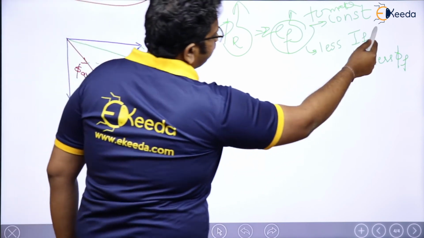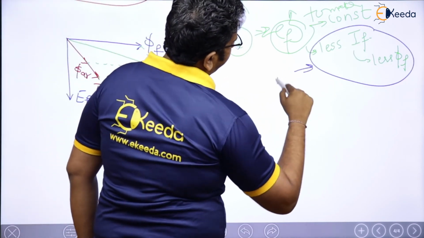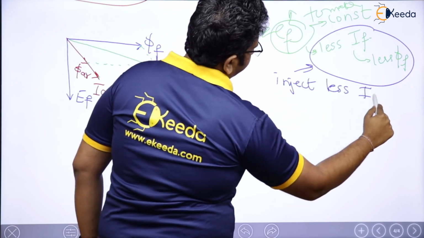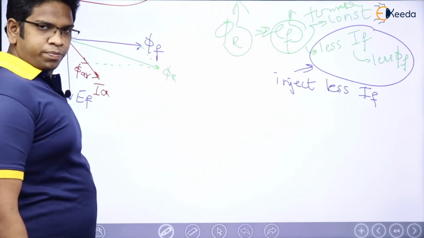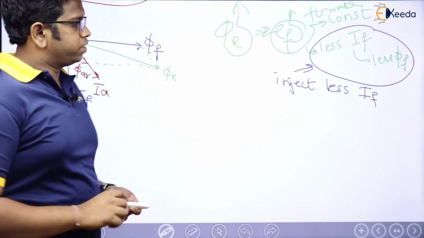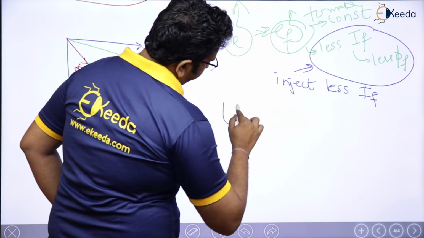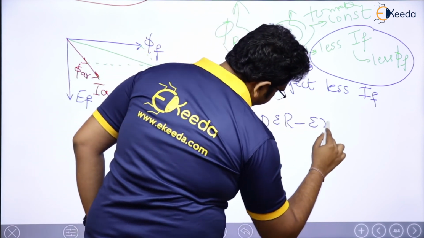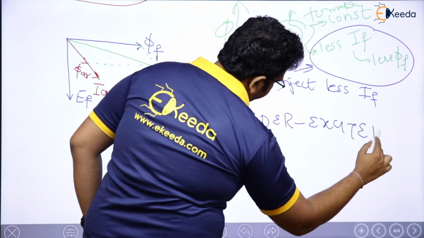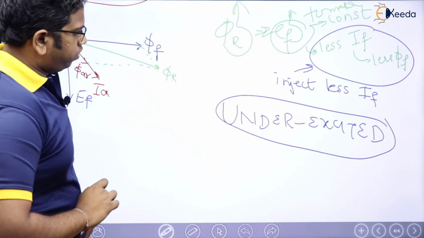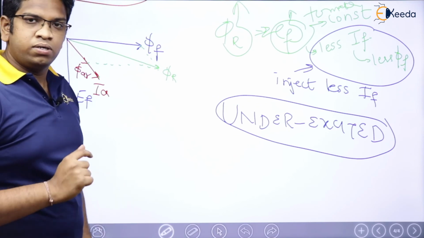I should inject less field current, which means I have to excite the alternator less, so it is going to be an under excited condition.